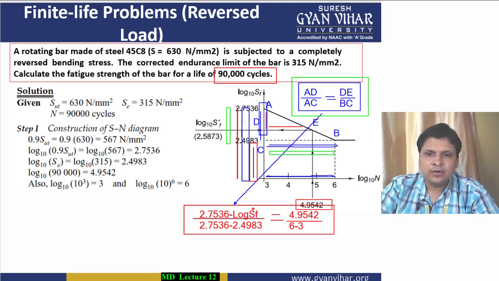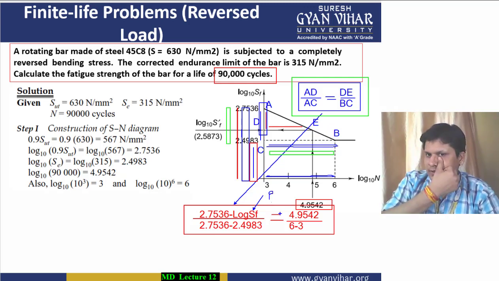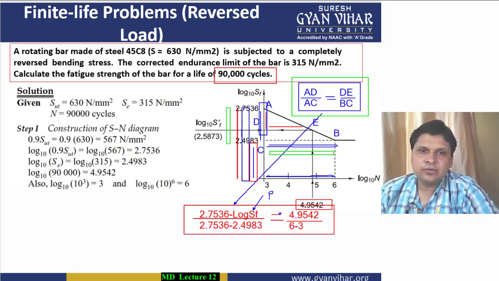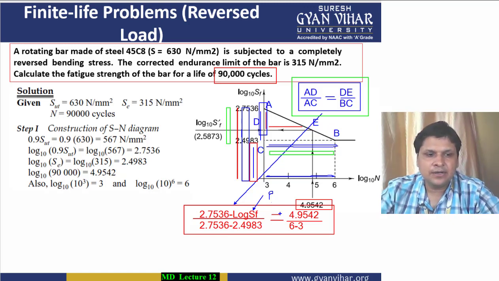What is the unknown? Log SF. So this you can calculate. So the fluctuating strength for a corresponding number of cycles can be calculated in this way. So this numerical, I hope you have got an understanding of this numerical.